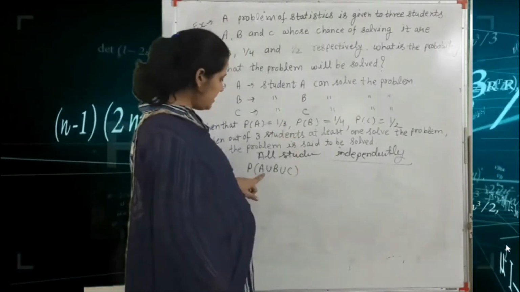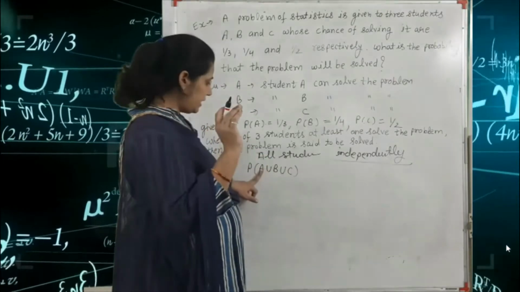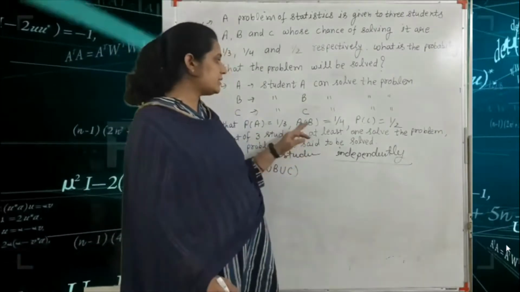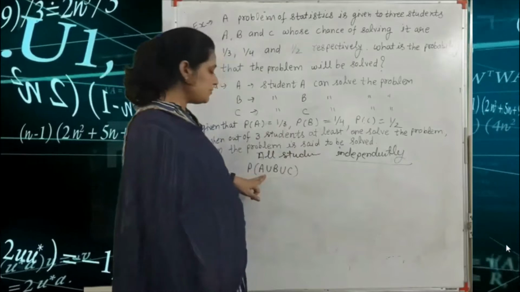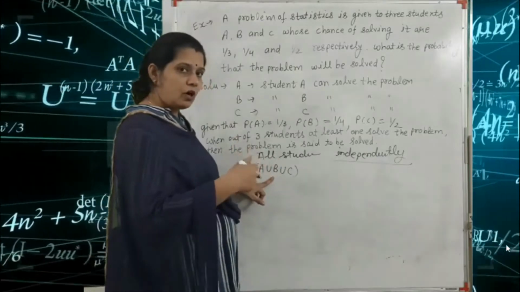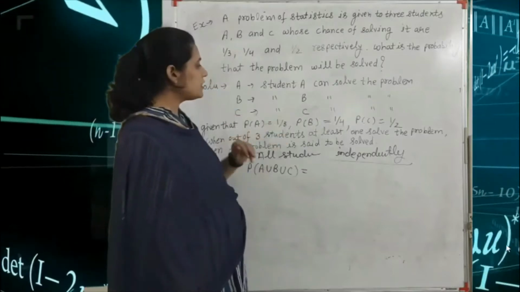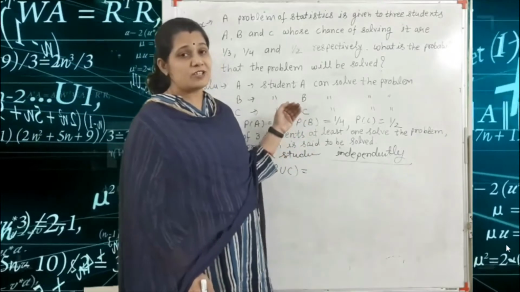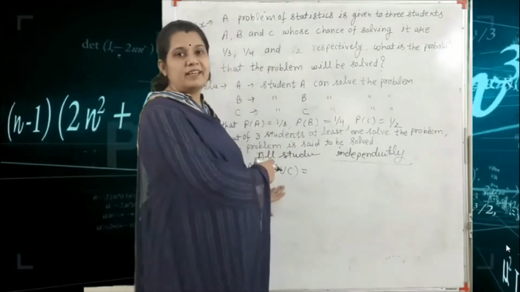What do we mean by A union B union C? Union means or. So it is the probability of A or B or C, because if at least one student solves the problem, then we can say that the problem will be solved. According to the question, we are given the probabilities of A, B and C individually: 1 by 3, 1 by 4 and 1 by 2, and we find P of A union B union C.